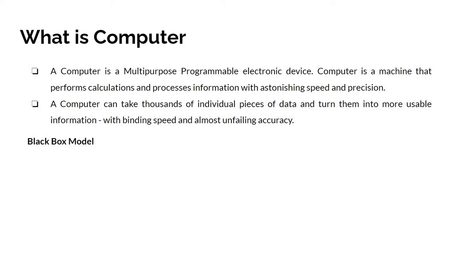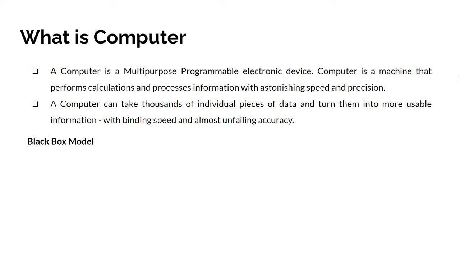And computer is a machine that performs calculations and processes information with astonishing speed and precision. A computer can take thousands of individual pieces of data and turn them into more usable information with blinding speed and almost unfailing accuracy. How does computer process information?